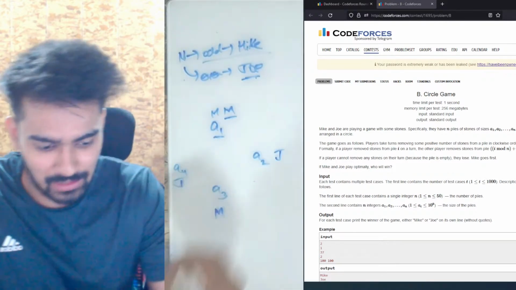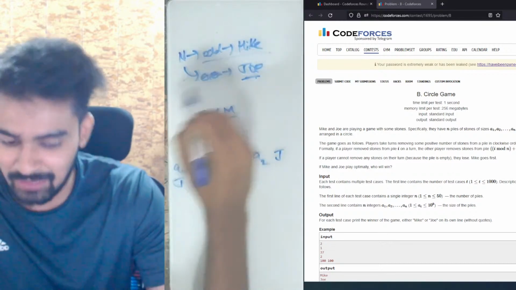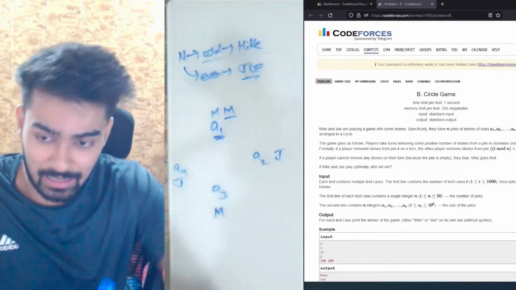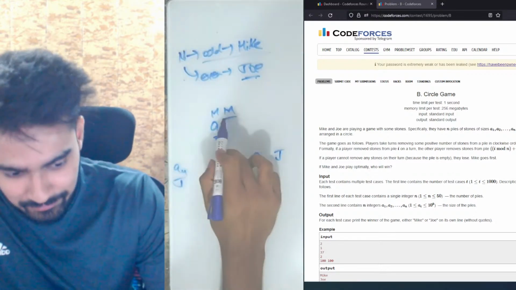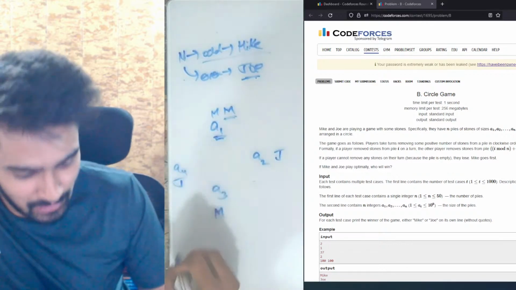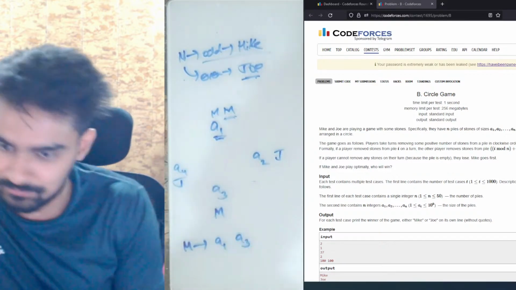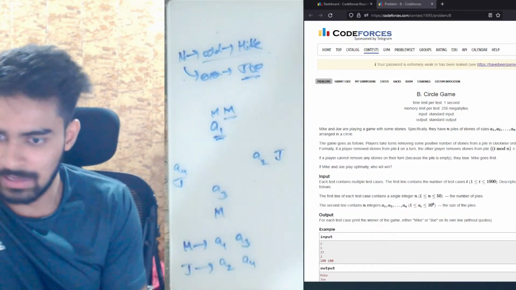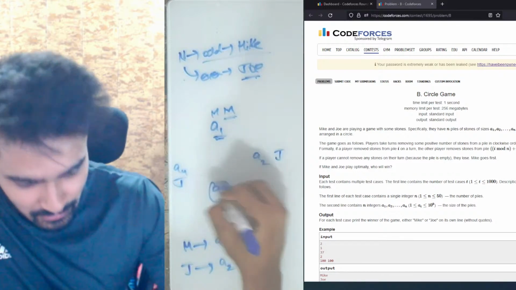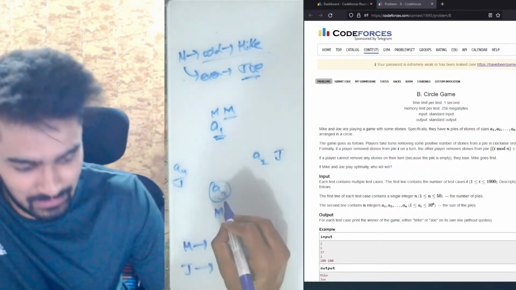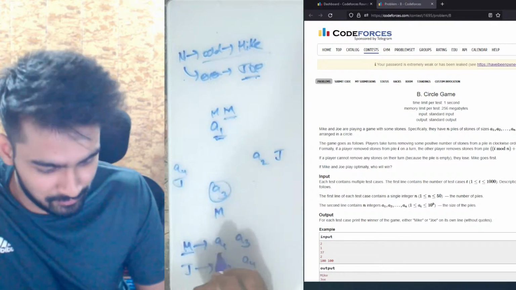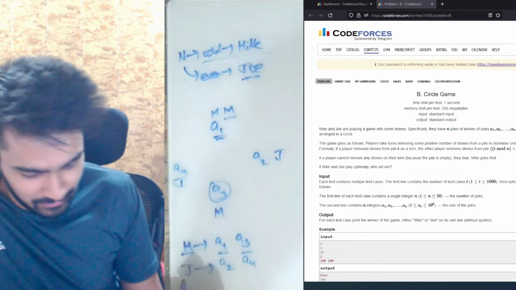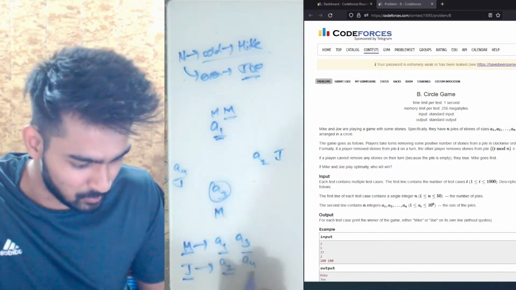So Mike will not remove everything, because he knows that he will himself have to come back to A1. He will remove very few values from A1, because after every cycle, Mike will only remove values from A1. So we know that Mike will remove values from A1 and A3, and Joe will remove values from A2 and A4. Let's say A3 was very small. Since Mike knows that he has to remove values from A1 and A3, he will remove the least possible values from these piles. Similarly, Joe will also remove the least possible values from A2 and A4.